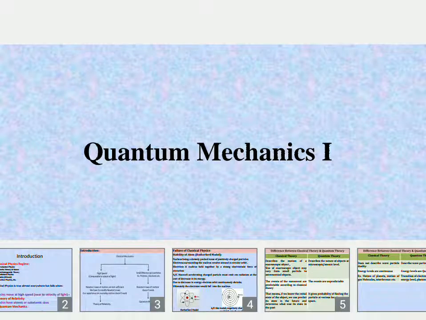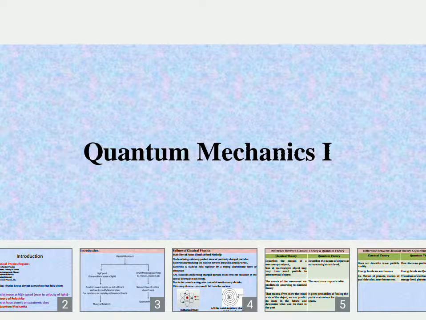Okay, so let us start unit number 1, that is quantum mechanics 1. As I have previously told you, in the BSc final year semester 6 you have to learn a new subject, that is quantum mechanics, and 2 units are devoted to this subject. So we will try to understand the basic concepts of quantum mechanics very well. This particular unit is termed quantum mechanics 1.